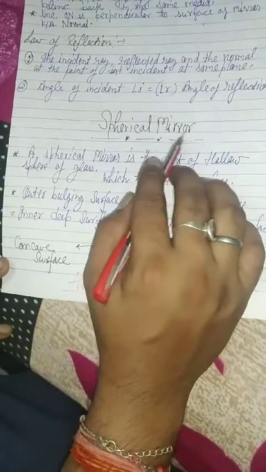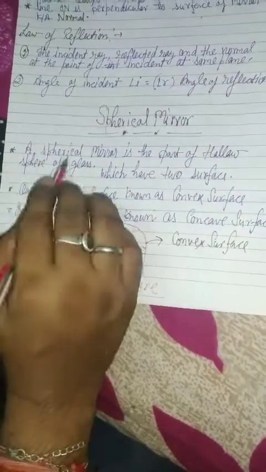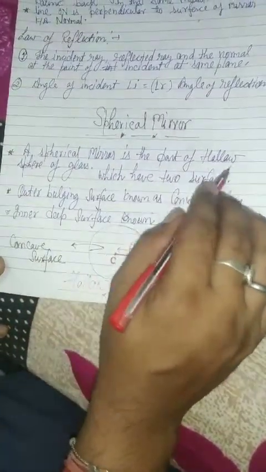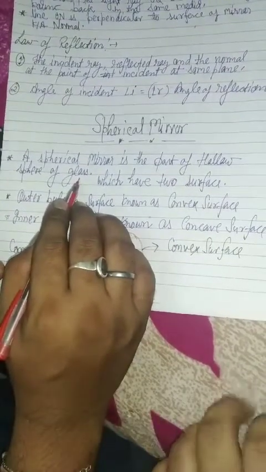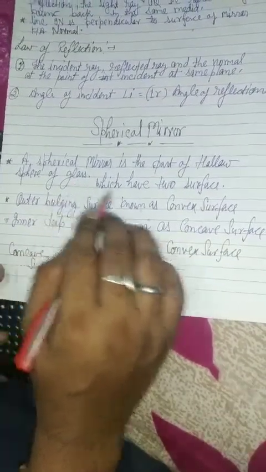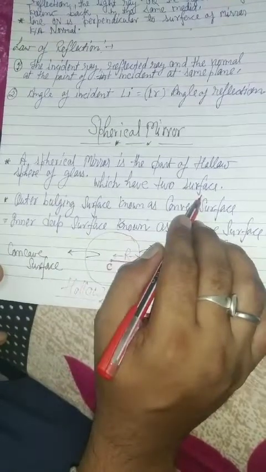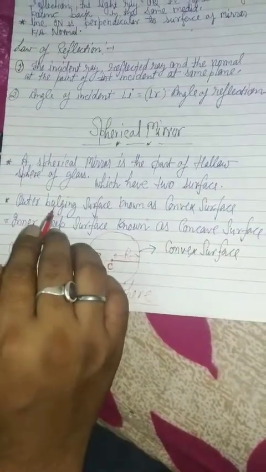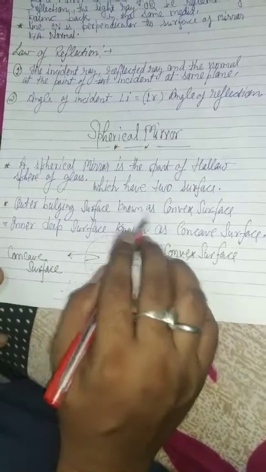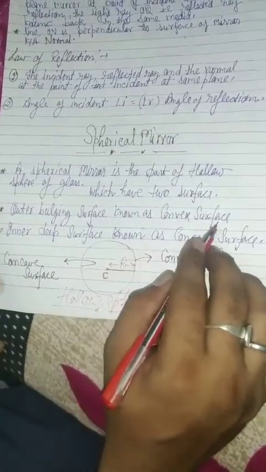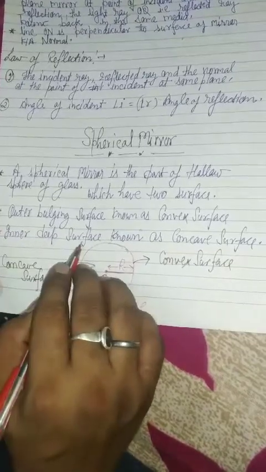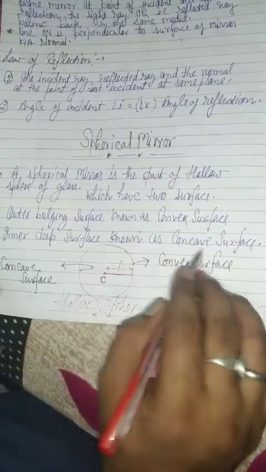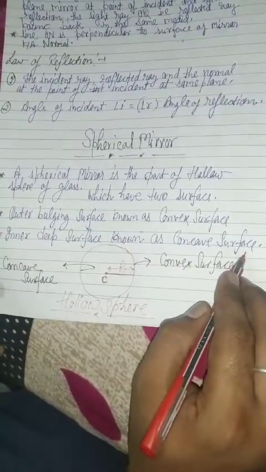And the second type of mirror is the spherical mirror. A spherical mirror is a part of a hollow sphere of glass which has two surfaces. First, the outer bulging surface is known as the convex surface. The inner deep surface is known as the concave surface.